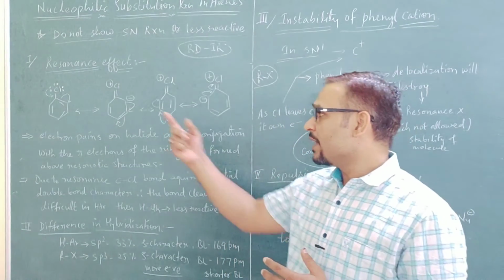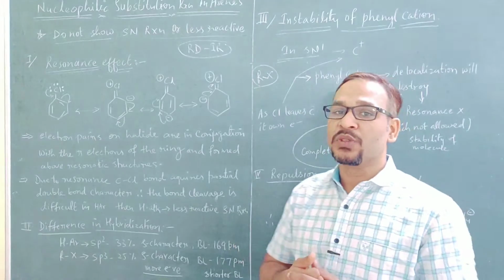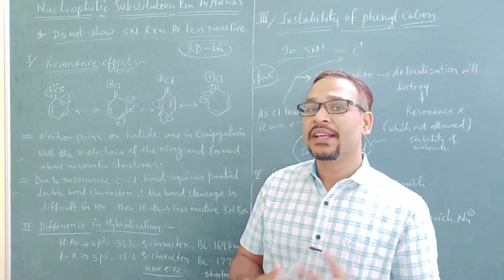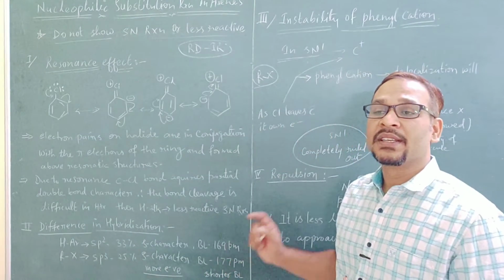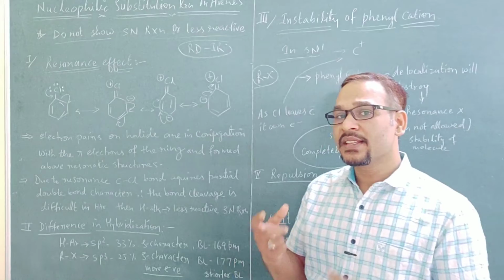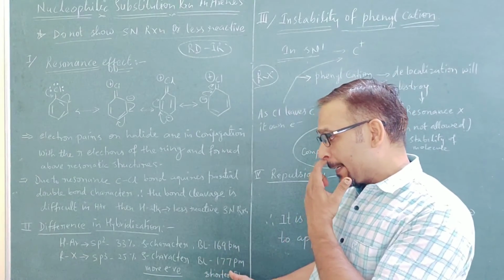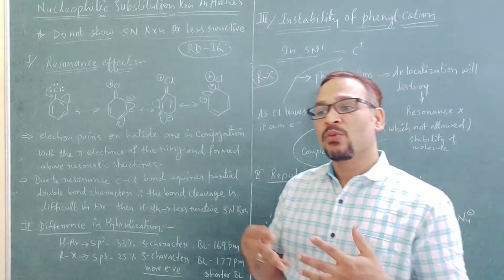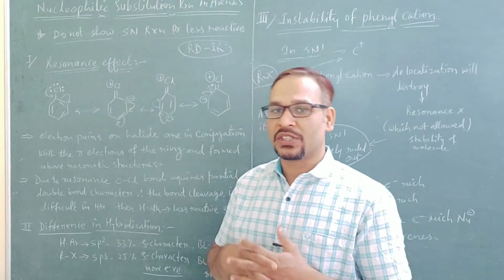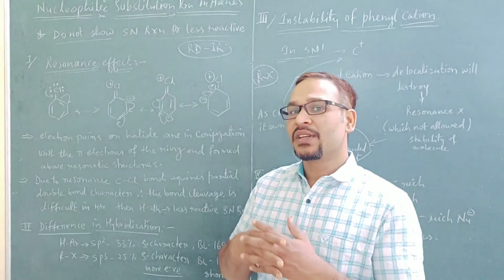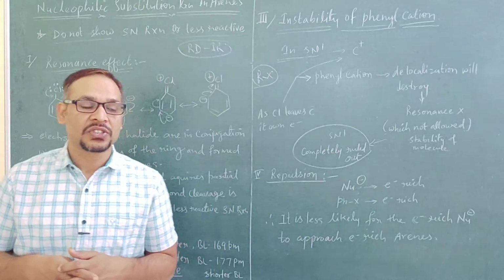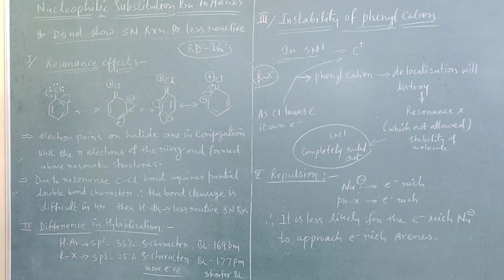The bond length in haloarenes is 169 picometer, and in haloalkene the bond length is 177 picometer, right? So in which is the bond length higher? In haloalkene. The shorter bond length is present in haloarene. The shorter the bond, the more tightly they are held to each other, and it is more difficult to break the bond. So because of hybridization, it is very difficult to break the bond between C and Cl.